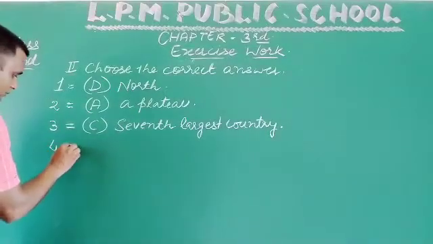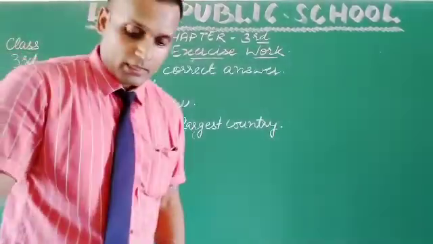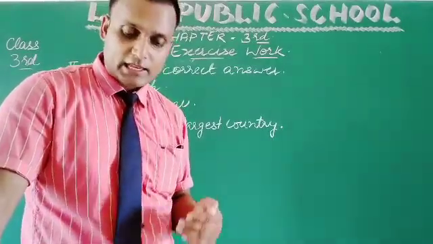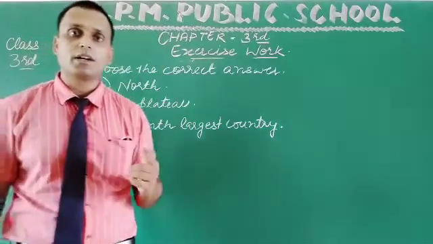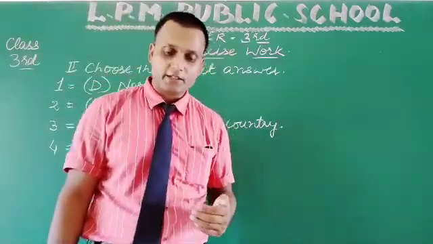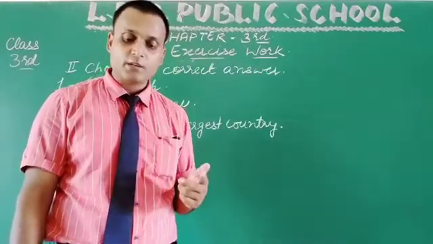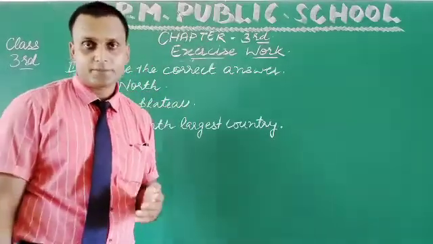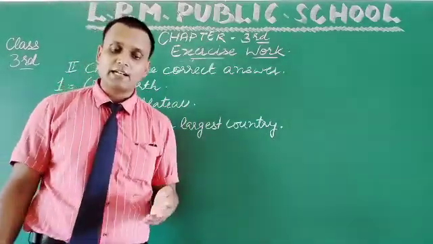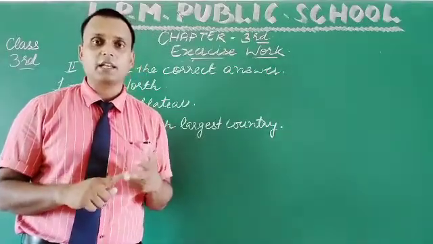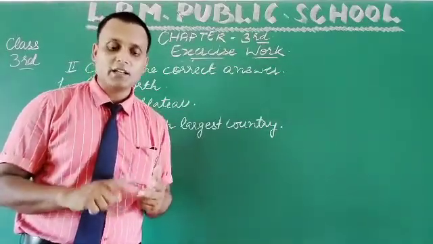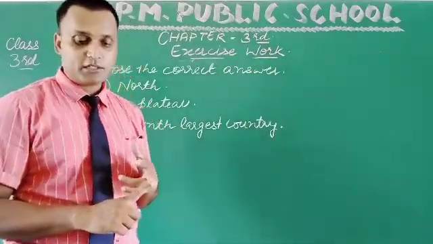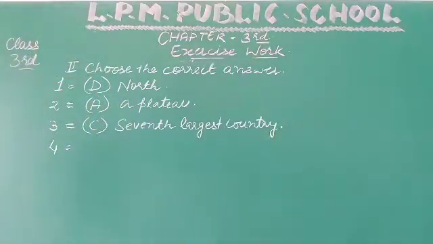Now, question number 4. Okay, this is not a union territory. Okay, you are having four options. Among those four options, one name is not a union territory. So the first one is Hyderabad, second one is Chandigarh, third one is Puducherry, and fourth one is New Delhi. Okay, as we all know, Chandigarh, Puducherry, and New Delhi are all union territories except Hyderabad, which is a name of a state.